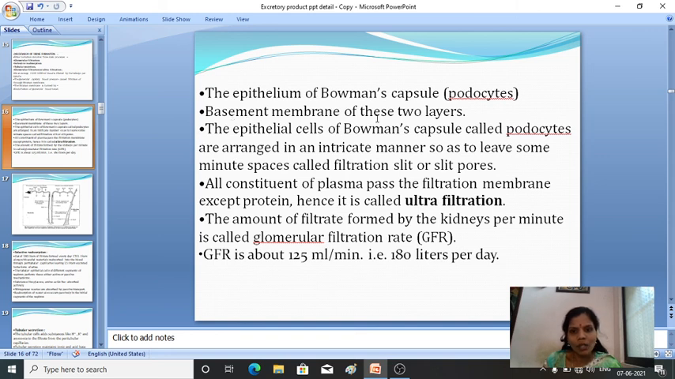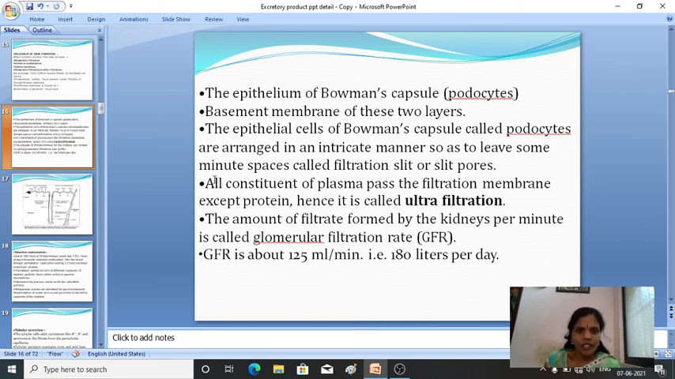The basement membrane of these two layers, together with the epithelial cells of the Bowman's capsule, which are called podocytes, are arranged in an intricate manner so as to leave some minute spaces which are called filtration slits or slit pores. Slit pores, we will say generally.